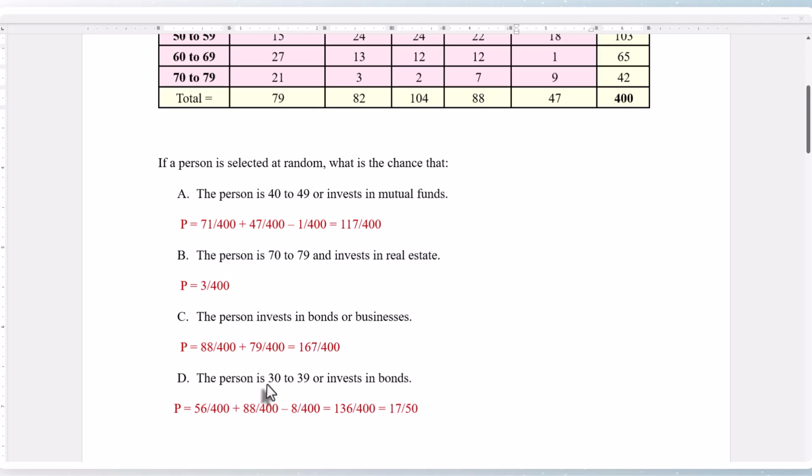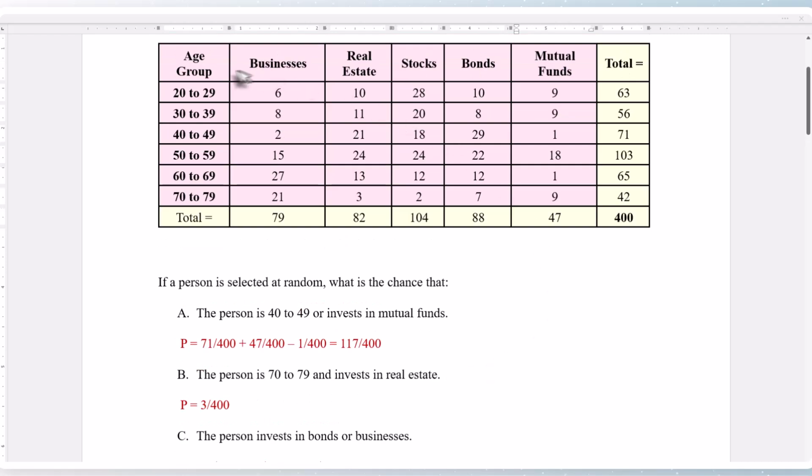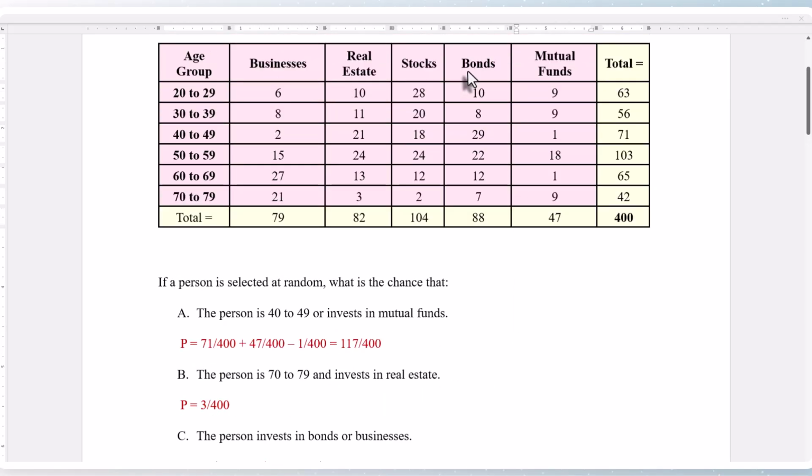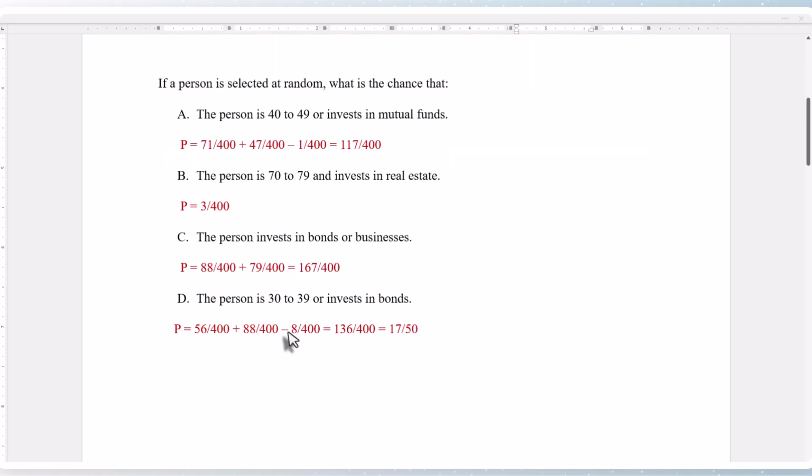The person is in the age group 30 to 39 or invest in bonds. Here we do have an overlap, so we have to subtract. 30 to 39, 56 out of 400. Invest in bonds, 88 out of 400. And the overlap is 8 out of 400. So we subtract 8 out of 400 to avoid double counting. This is 136 out of 400, which reduced to 17 out of 50.